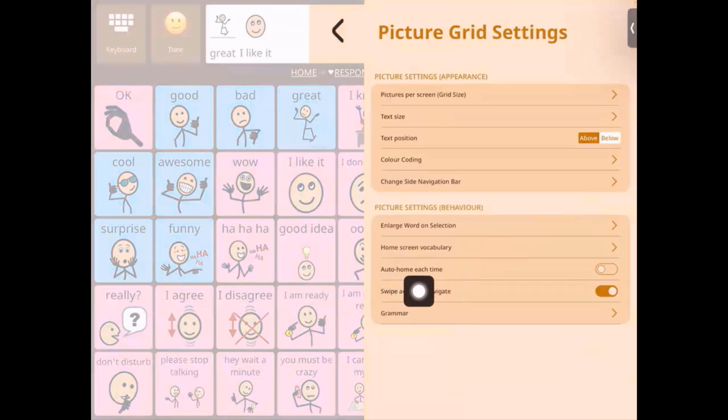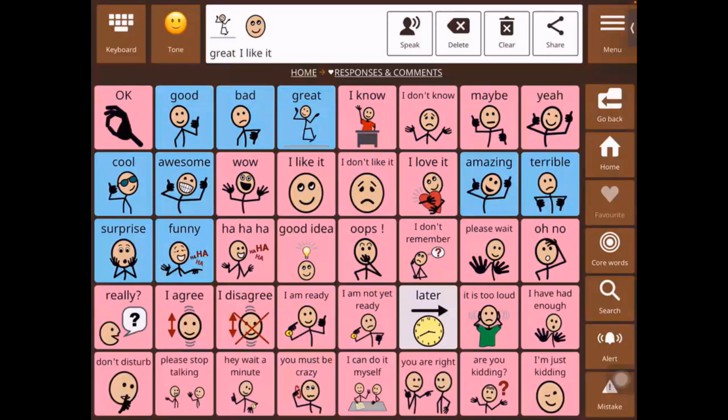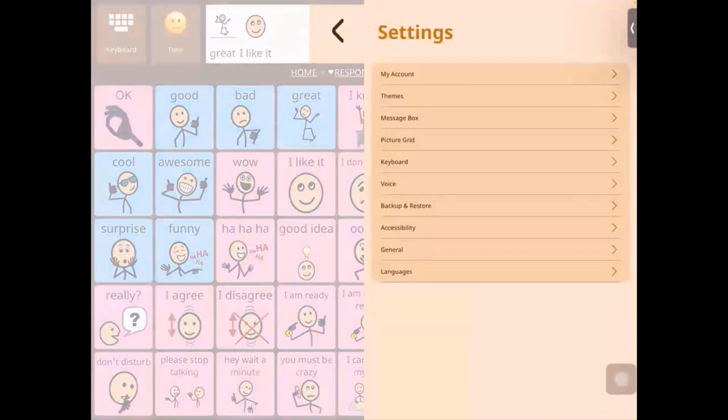Then we have auto home. So auto home saves a click, and it takes you back to the home screen so that the user can learn how to navigate from the home screen, right? So first, let's turn that on.